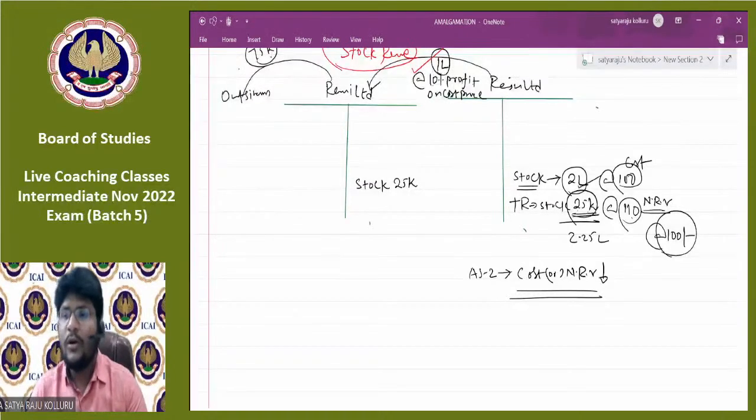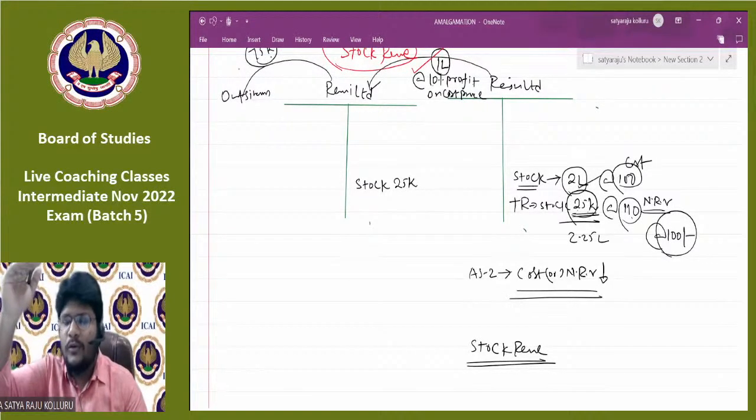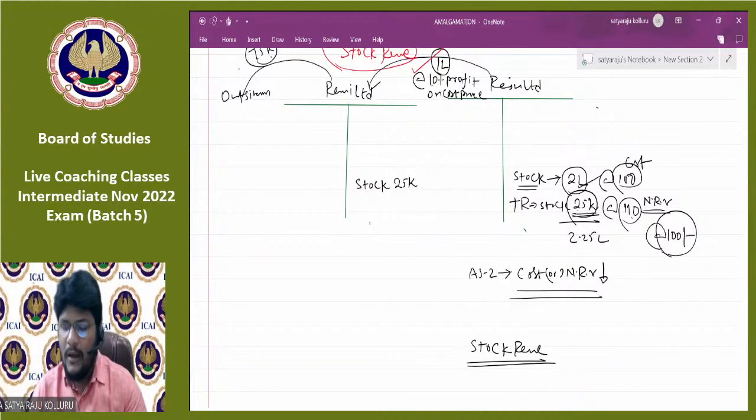We need to reduce the stock by applying the concept of stock reserve. Stock reserve means we need to reduce the existing value of the stock. Less stock reserve. Sir, how much do we need to reduce? 10 rupees, or in the form of percentage, 10%. I need to reduce 10%.